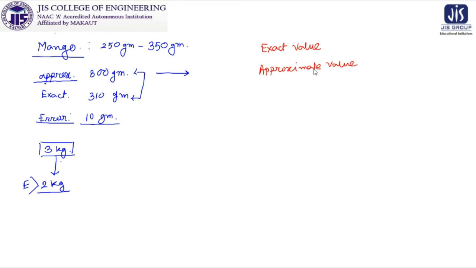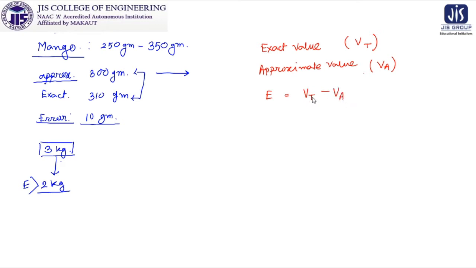So this exact value and this approximation, there are so many types of notations, but in general, if we denote the exact value as, suppose, Vt, and the approximation or calculated value as Va, we call the error E, the difference between the exact value and the approximate value.